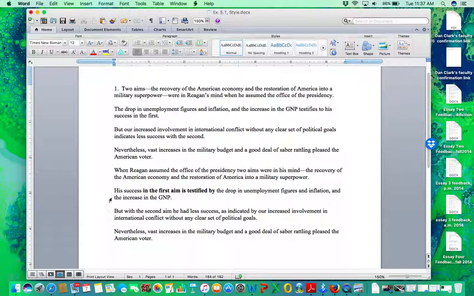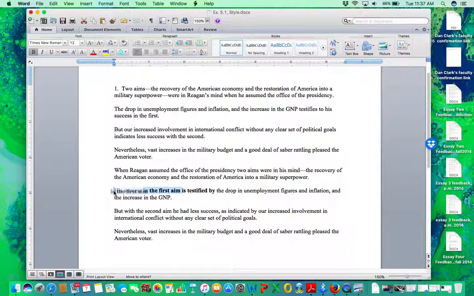So now if we look at what we have, let's start over. We start here. When Reagan assumed the office of the presidency, two aims were in his mind: the recovery of the American economy and the restoration of America into a military superpower. His success in the first aim. Now, again, we could do this, right? Since we did it here, we could put this here.